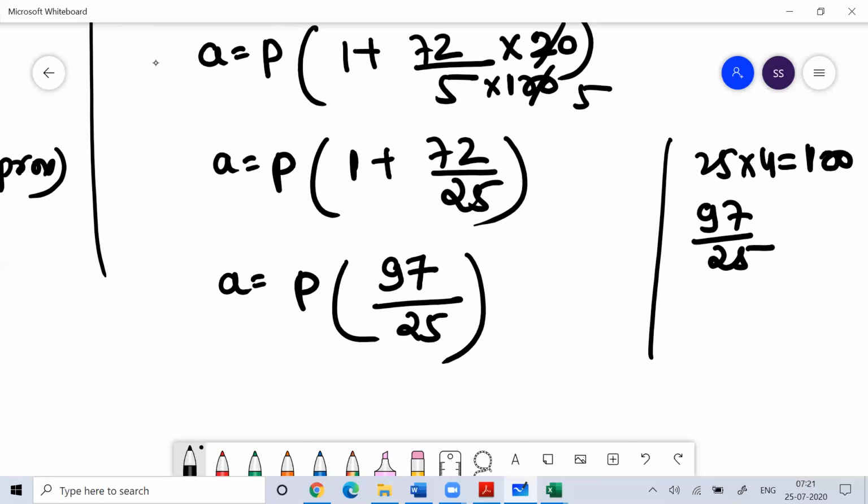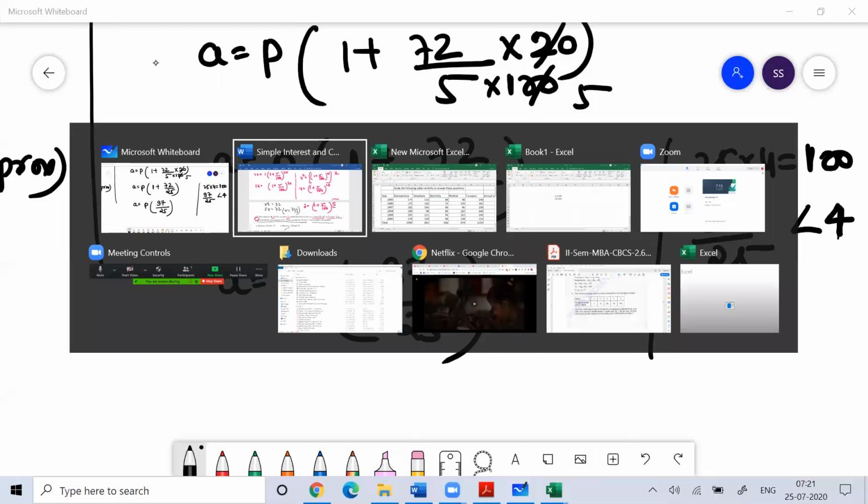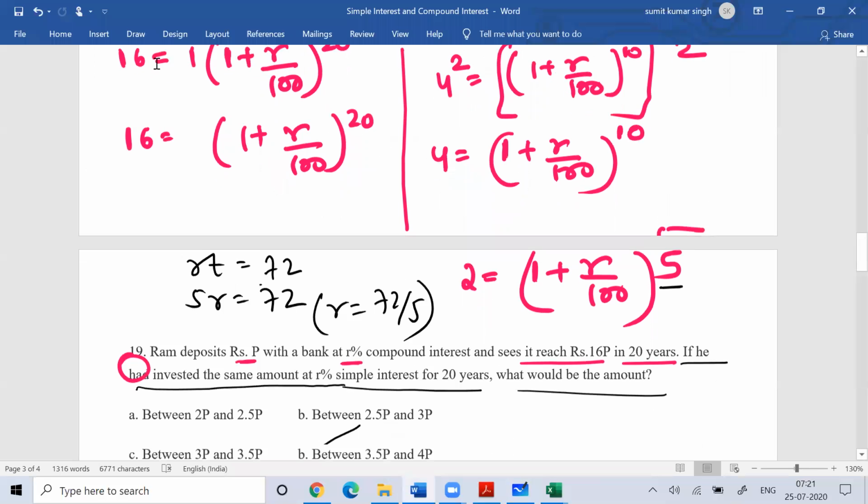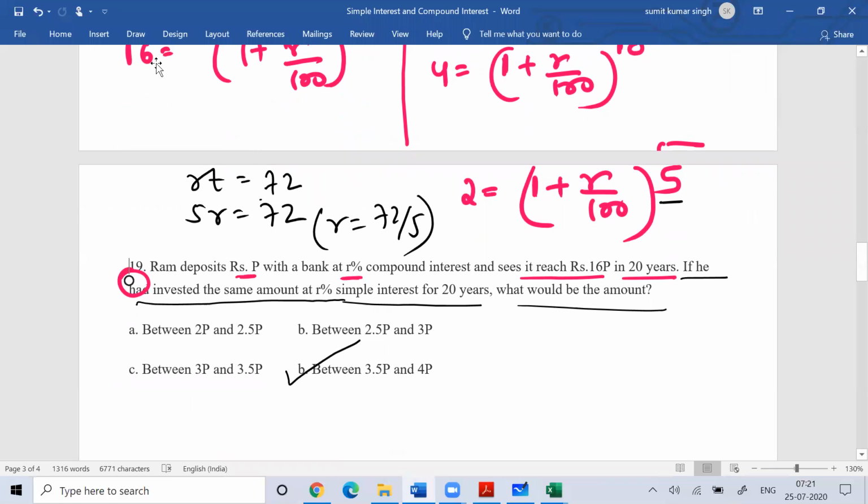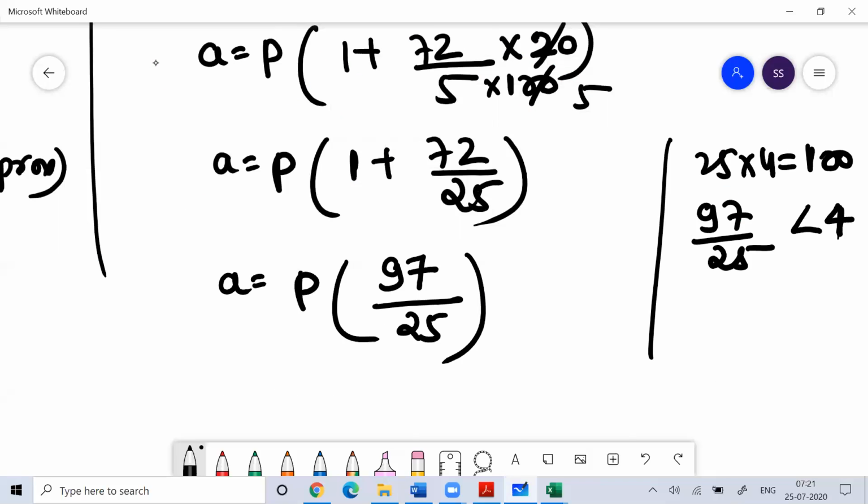So definitely this value is less than 4. If you see the options, you can understand that this value would be between 3.5P and 4P. It's less than 4P because 25 fours is 100, but definitely it would be more than 3.5. What is 25 into 3.5?